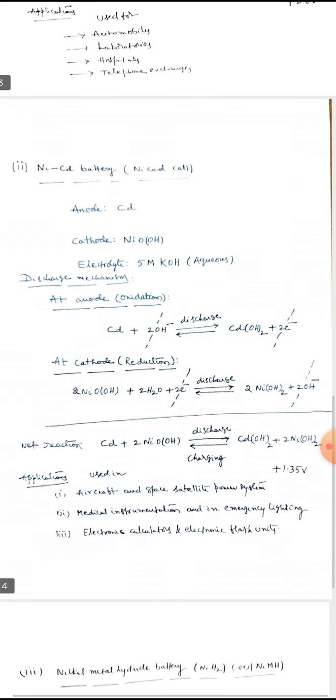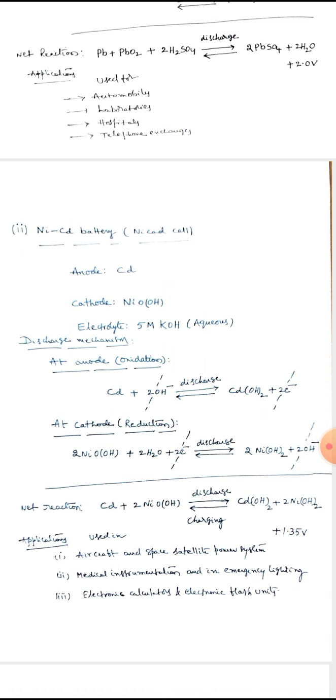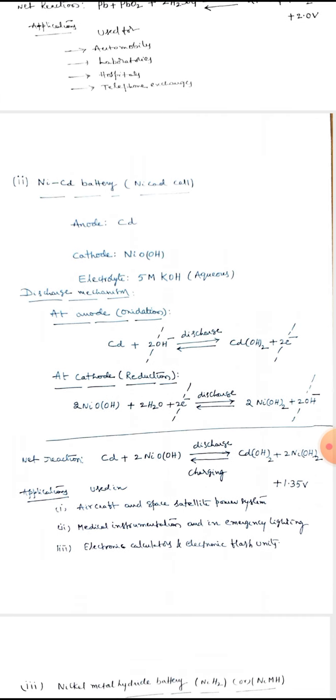And the next example is the nickel cadmium battery. Anode is cadmium, cathode is nickel oxyhydroxide, NiOOH. Electrolyte is 5 molar KOH aqueous solution. At the anode, cadmium plus 2OH minus gives rise to Cd(OH)2 plus 2 electrons. At the cathode, 2 NiOOH plus 2 H2O plus 2 electrons gives rise to 2 Ni(OH)2 plus 2 OH minus.